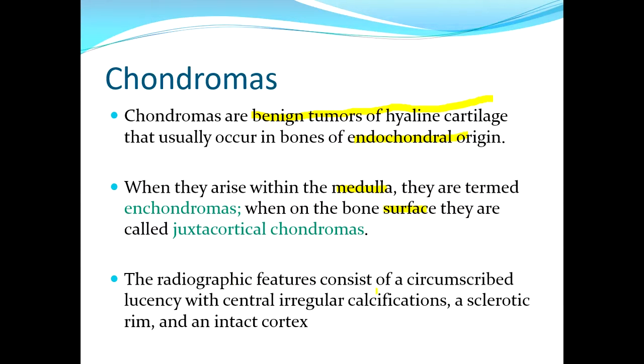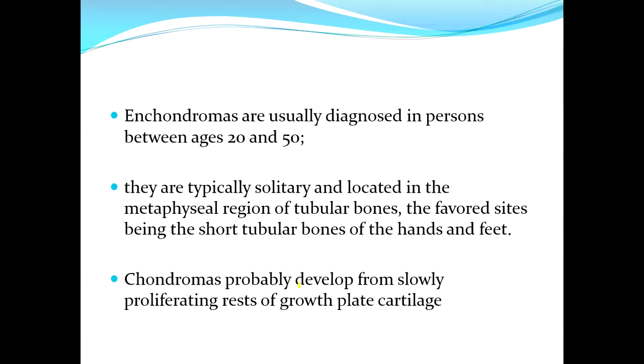On radiography, they present a circumscribed lucency with central irregular calcifications, sclerotic rim, and intact cortex. They are typically soft, located in metaphyseal region of tubular bones. The favored sites are short tubular bones of hand and feet, and they probably develop from the slowly proliferating rests of growth plate cartilage.